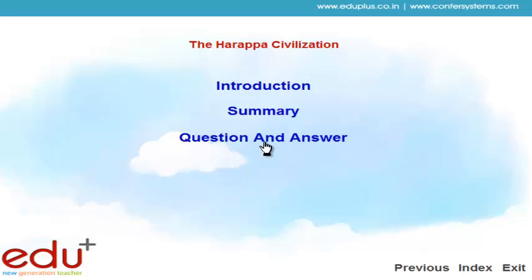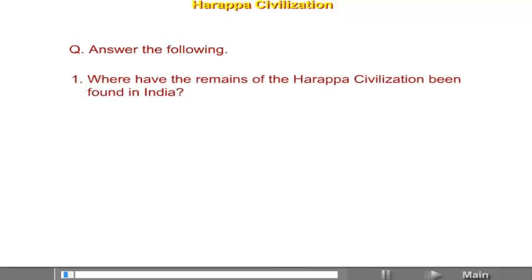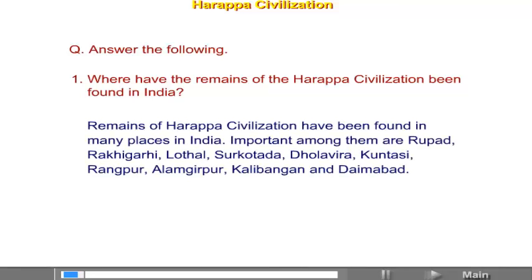Chapter 4, Harappa Civilization. Answer the following. Where have the remains of the Harappa civilization been found in India? Remains of Harappa civilization have been found in many places in India. Important among them are Ropar, Rakhigarhi, Lothal, Surkotada, Dholavira, Kuntasi, Rangpur, Alamgirpur, Kalibangan and Daimabad.